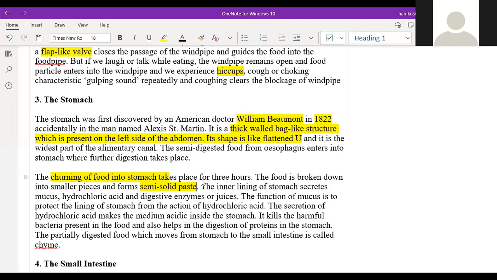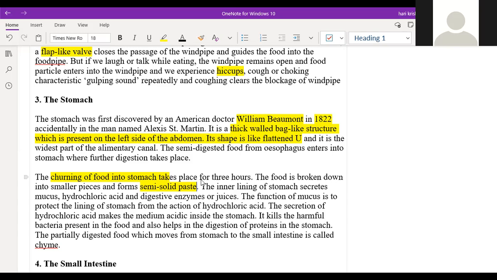And it also helps in the digestion of the food. So along with the hydrochloric acid as well as the mucus, the digestive enzymes also will be secreted in the stomach. All this will be churned together properly for almost 3 hours and will make it the semi-solid paste. And here also only partial digestion will take place. Complete digestion will not take place.